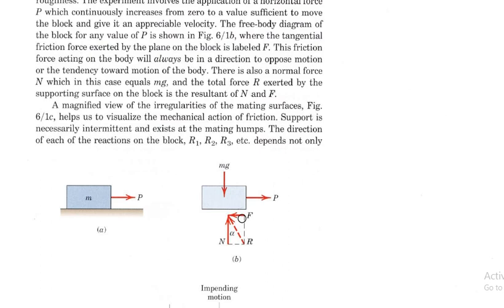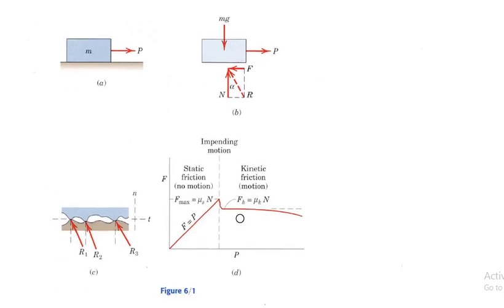This friction is always against the direction of motion because it is the opposition to the motion, so its direction will always be opposite to the motion.